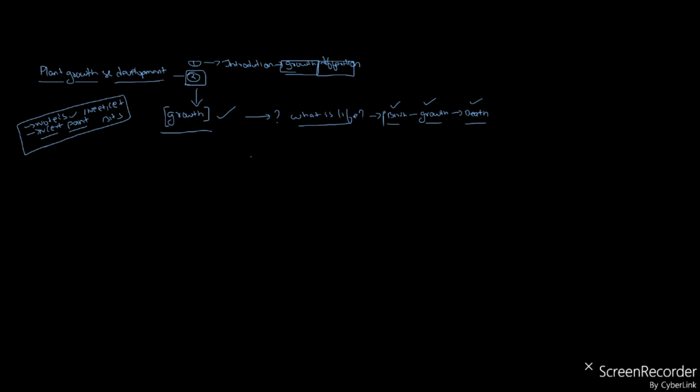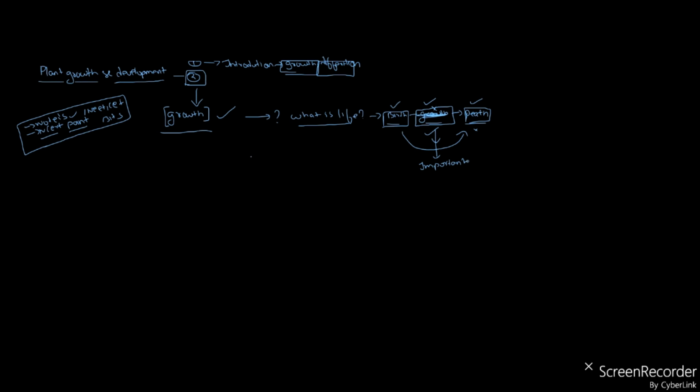Birth is not in our hand, and death is also not in our hand. So what is in our hand? Growth. If there is no growth, then there is no connection between the birth and the death. So growth is so important.